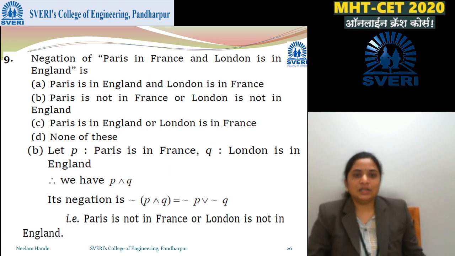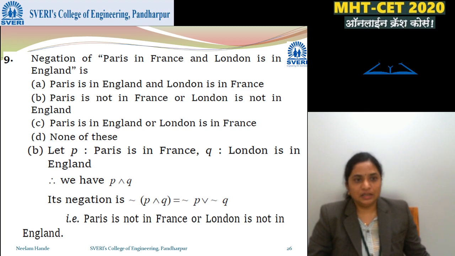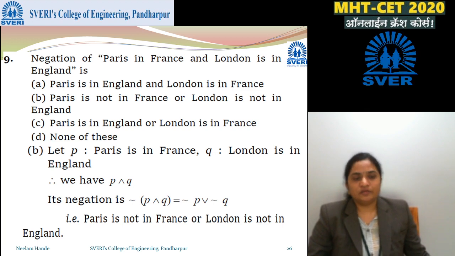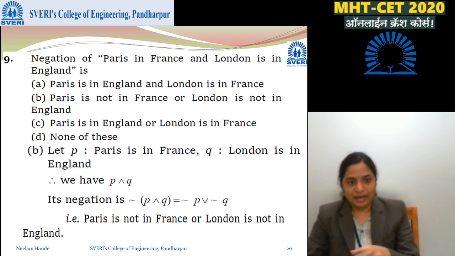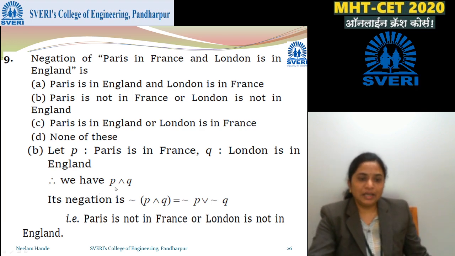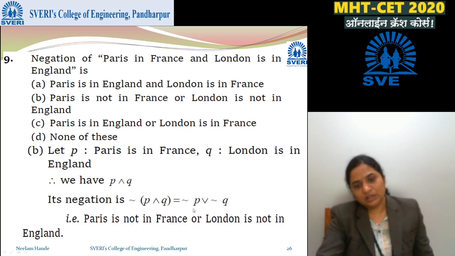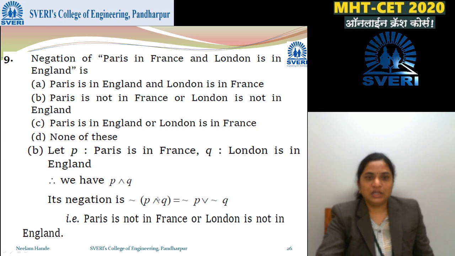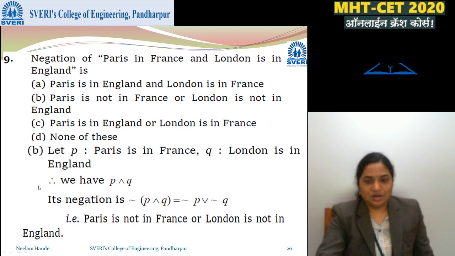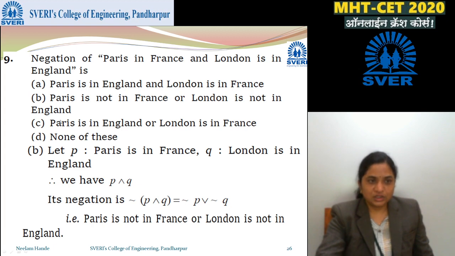Next, negation of Paris is in France and London is in England. We have to write the negation. First of all, I'll write the statement. Paris is in France, I'll call it P. London is in England, I'll call it Q. So the statement is P and Q, and we have to write the negation. Negation of P and Q, we know, is negation P or negation Q. So negation P is Paris is not in France, or London is not in England. So the correct answer is D.